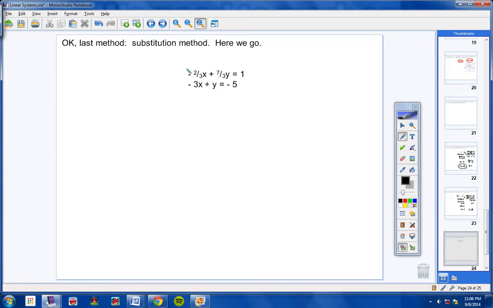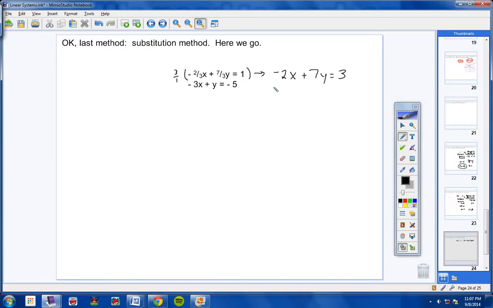So the first thing you want to do before you try to use the substitution method is try to eliminate your fractions. So notice your denominators are 3 and 3. So what you do is before you do anything else, you multiply the top equation by 3. Okay? And this will eliminate your fractions. 3 over 1 times 2 over 3 is a negative 2x. 3 over 1 times 7 over 3, your 3's would cancel, leaving you with 7y. And then 3 times 1 would give you a 3.